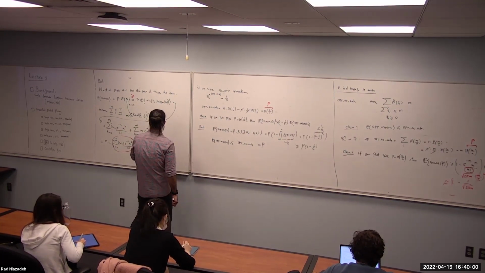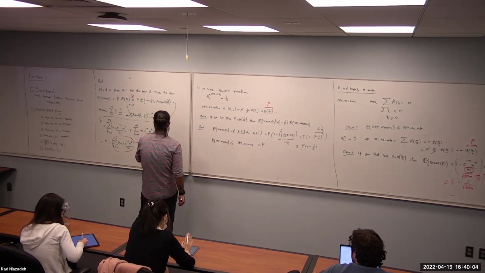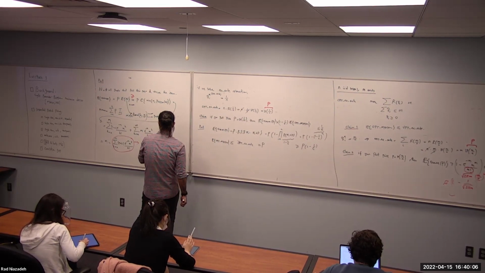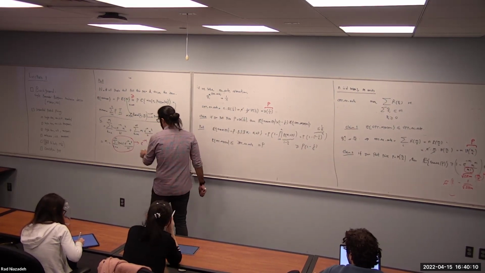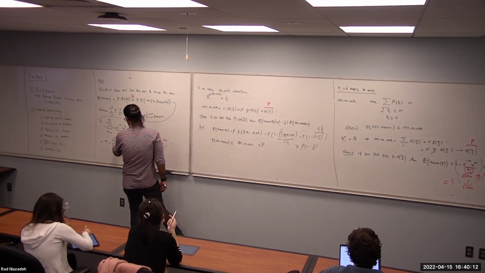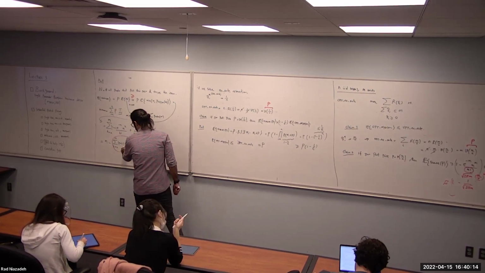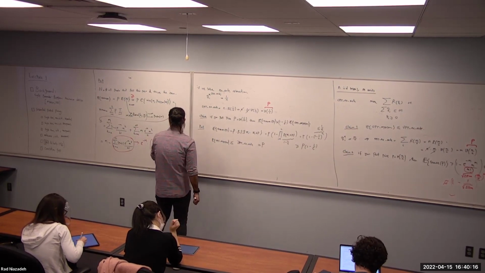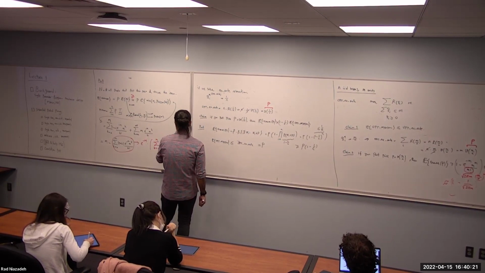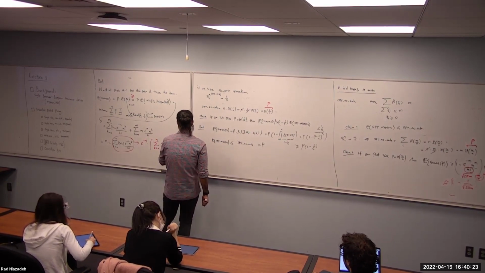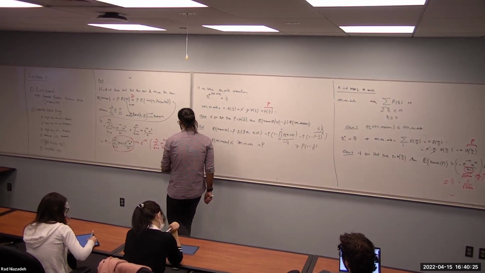So it is going to be sum k from 0 to m of m to the power k plus 1 divided by k factorial. And then the second one, k cancels one k in the k factorial. So you have sum k from 0 to m of m to the power k divided by k minus 1 factorial.